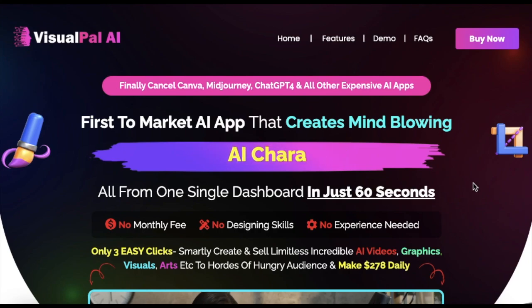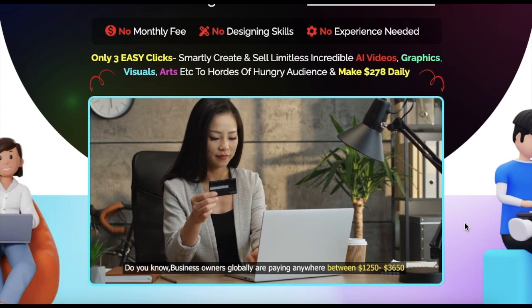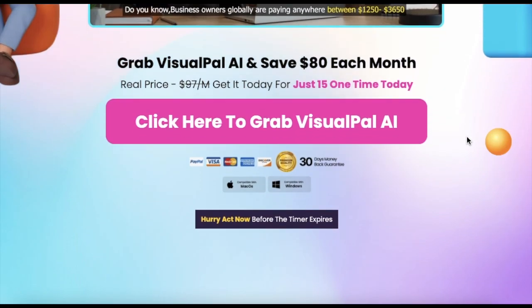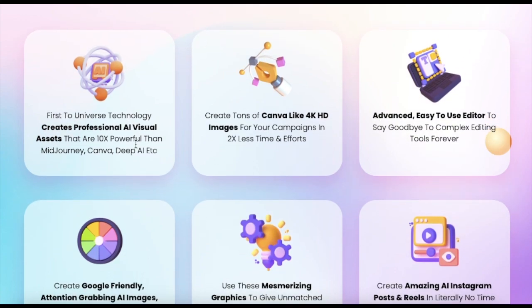With VisualPal AI, powered by advanced GPT-4 technology, you can effortlessly create stunning 4K HD videos, captivating AI images, and diverse graphics like cartoon animations and professional headshots. Whether it's for storytelling, branding, or artistic expression, VisualPal provides an all-in-one solution to bring your vision to life without the hassle of traditional design tools. No monthly fee, no designing skills, no experience needed.